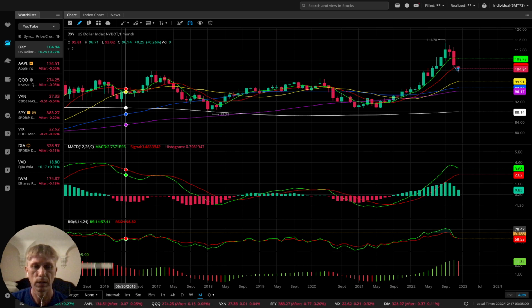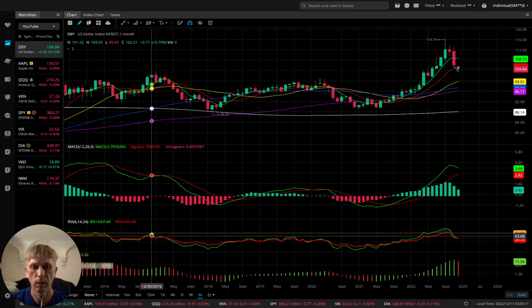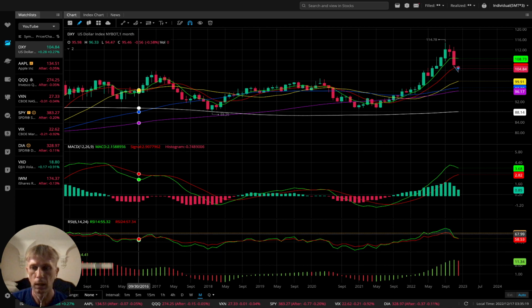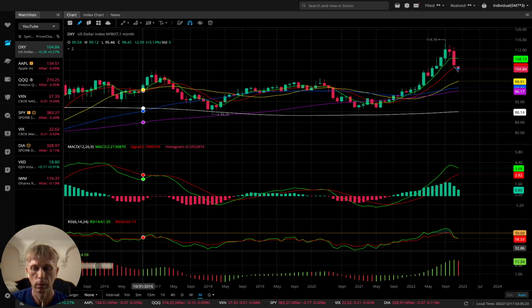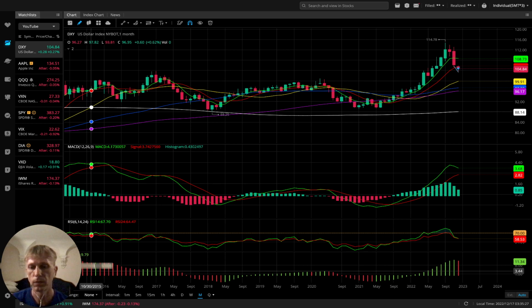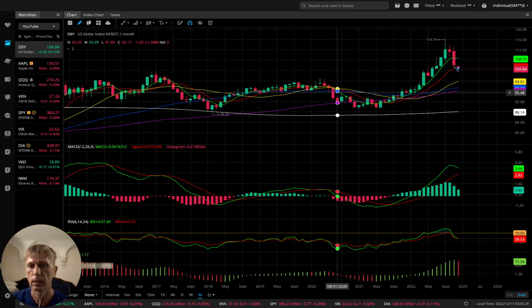The second one is RSI. RSI has the same setup. Red line is the signal line, green line is the RSI line, and the yellow lines are 70, which is overbought, and 30, which is oversold territory. Also the oscillator: green is bullish, red is bearish. That's all. Let's start.